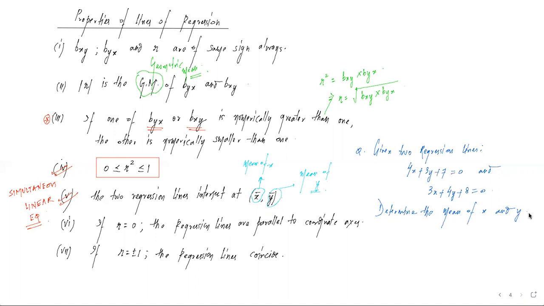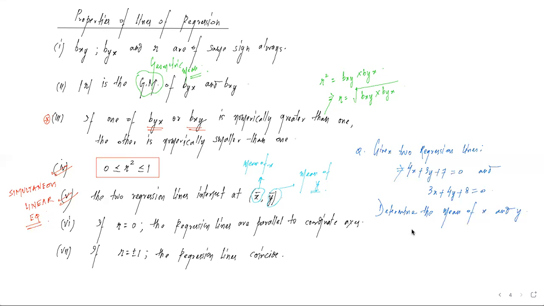We have been given two regression lines. One is 4x plus 3y plus 7 equal to 0. Another is 3x plus 4y plus 8 equal to 0. We have to find the mean of x and mean of y. So as I said, हम दोनों equations को simultaneously solve कर लेते हैं. And let us see what is the value of x and y coming out to be. So for doing that, I am multiplying the first equation. This is my first equation. इसे मैं 3 से multiply कर रहा हूँ.